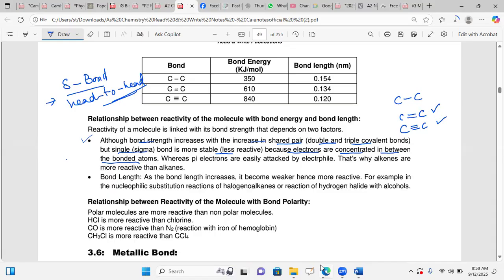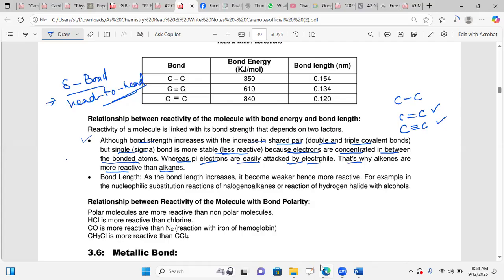So even though the bond strength is increasing with double and triple covalent bonds, the single bond is more stable and less reactive because the electrons are held between the bonded atoms by head-to-head overlap, whereas the pi electrons are easily attacked by electrophiles. That's why alkynes and alkenes are more reactive than alkanes.